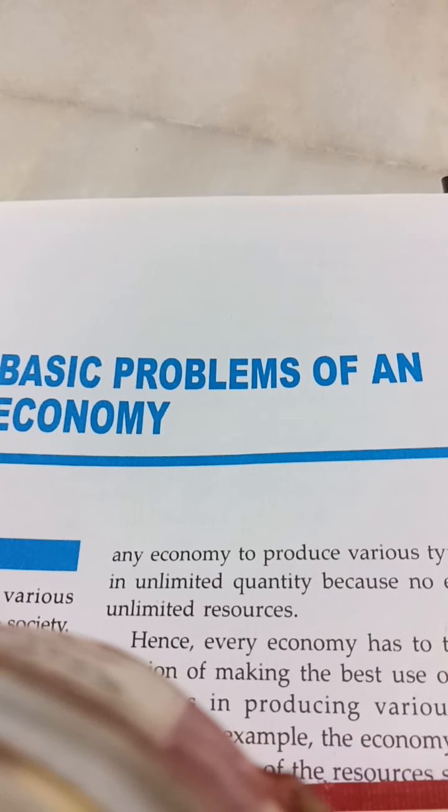Okay, now we come to problem number 3, the third problem. For whom to produce? That means when the decision is made that this type of commodity is to be produced, at that time only it is indirectly decided for which class of people, for which category of people the production is to be made.